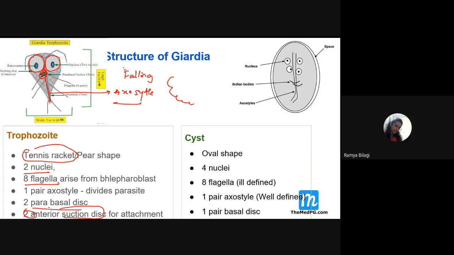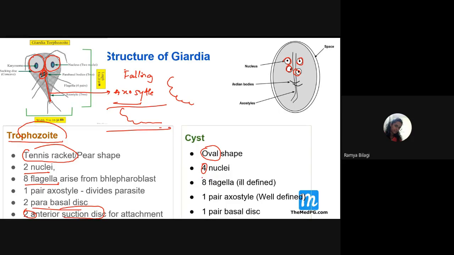So in this slide, if you see under the microscope a trophozoite moving in a falling leaf fashion, it is an indicator of which one? Giardia lamblia. Next, when we look at the cyst of this Giardia lamblia, what is the shape of this cyst? It is oval in shape. And how many nuclei are present? Just count the nuclei. 4 nuclei are present, right?